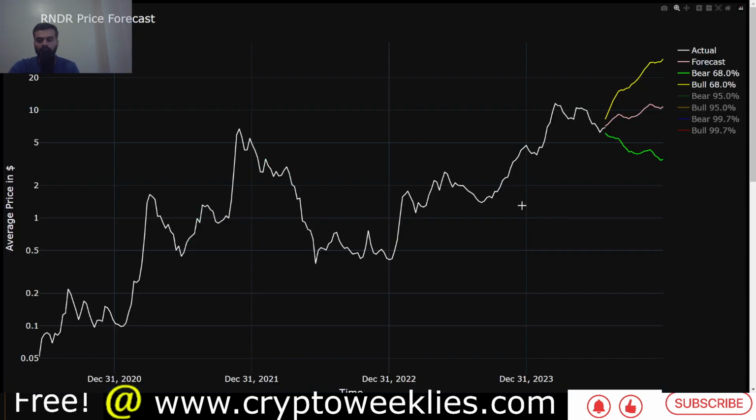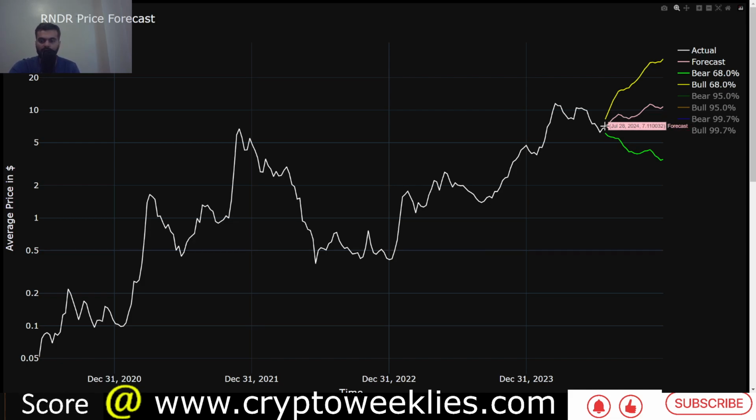Going forward, analyzing the AI based price forecast. This is a machine learning model. This is not some prompt engineering. We have developed our own machine learning model trained on price actions going back to 2020 at a weekly level, and the following are the forecasts.